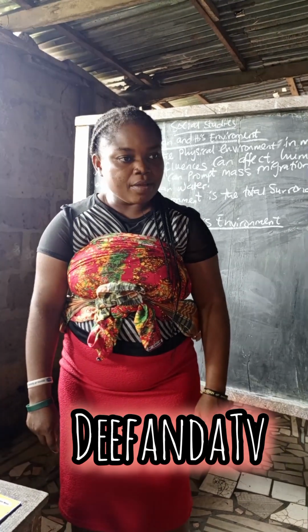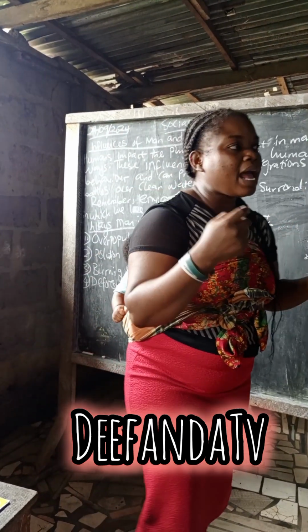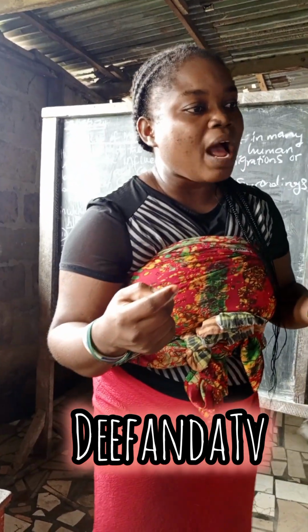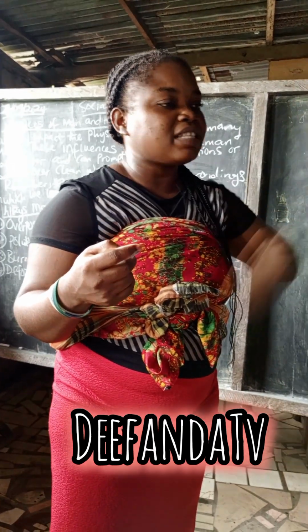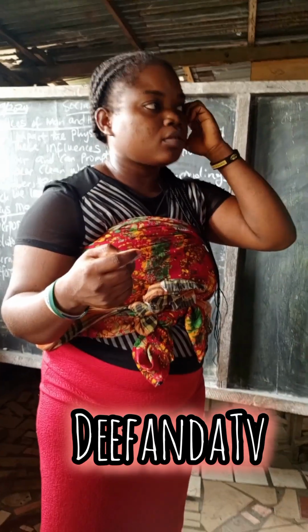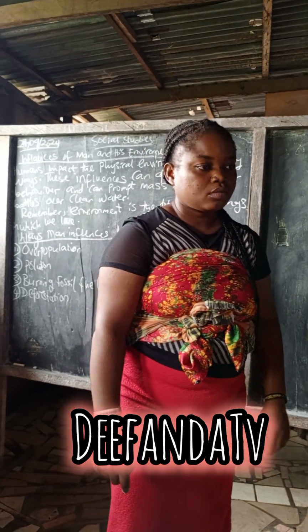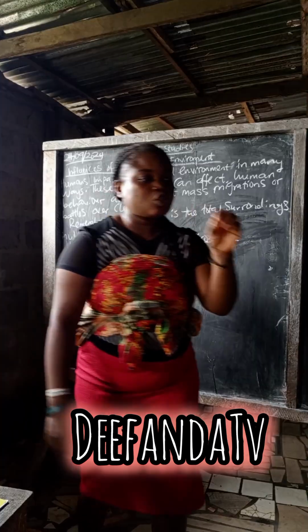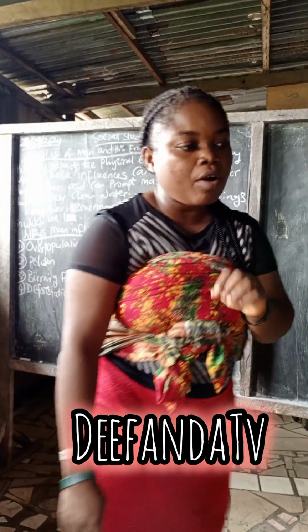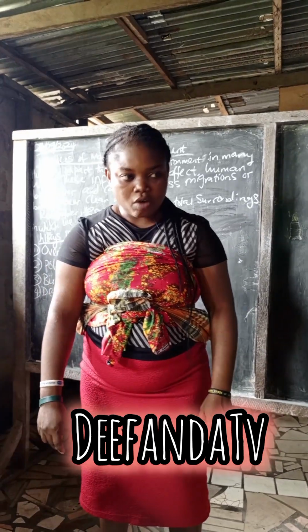Do you understand me? If there are too many persons in a particular place, the place will be overpopulated.